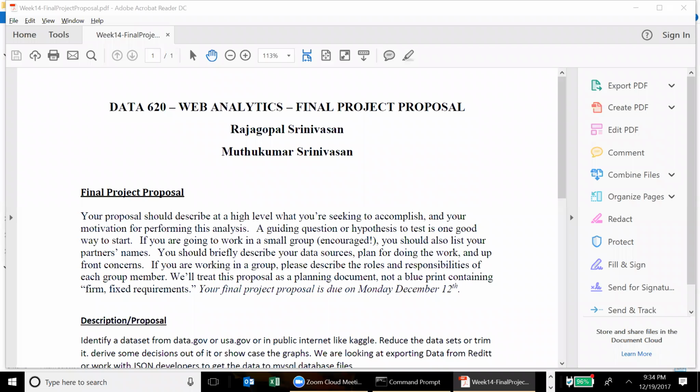As a proposal, what we did is we tried to identify a large data set from an existing source by downloading data from the website.